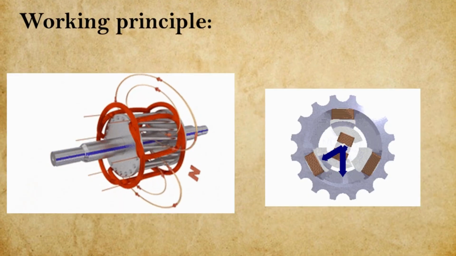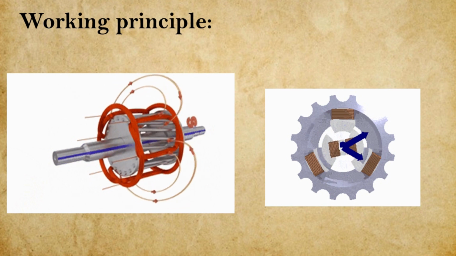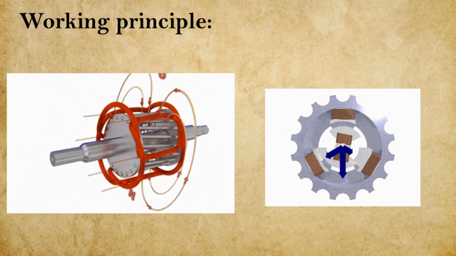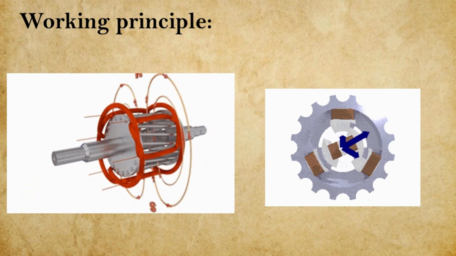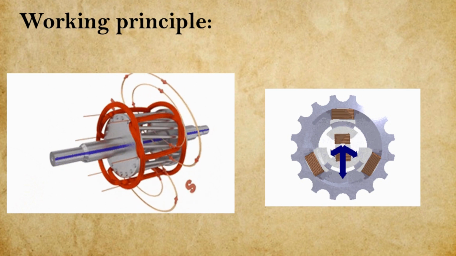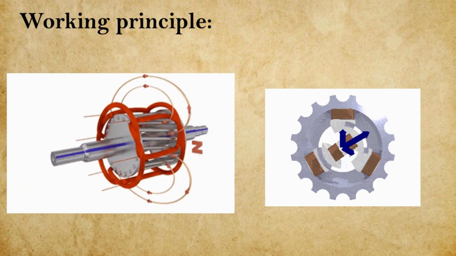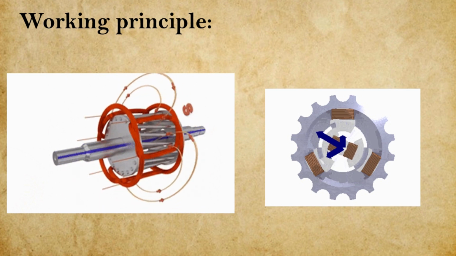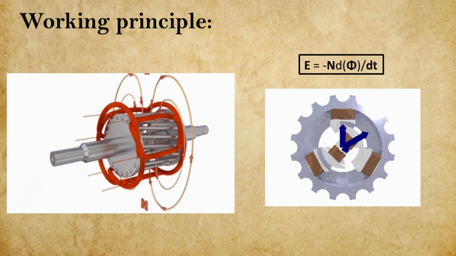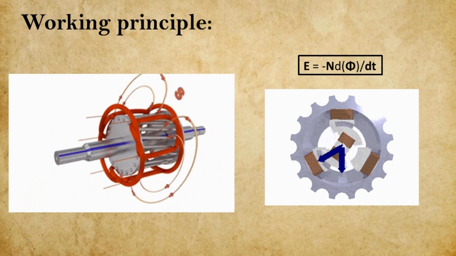As the supply is given to the stator, a rotating magnetic field is produced inside the stator and thus magnetic flux is produced. According to Faraday's law of electromagnetic induction, E, that is EMF, will be equal to N into d phi by dt.